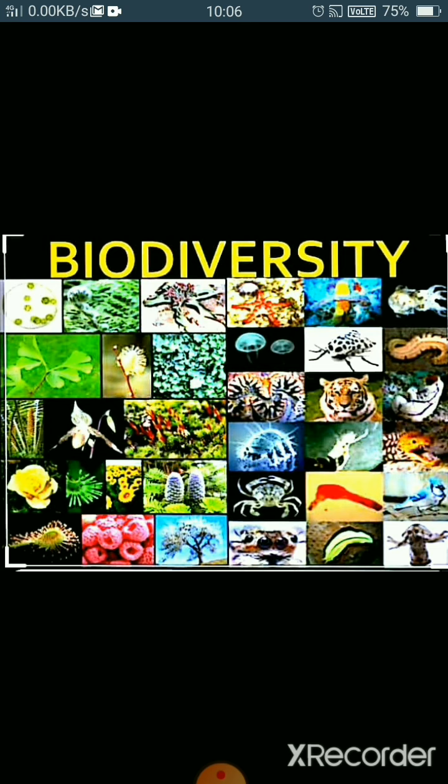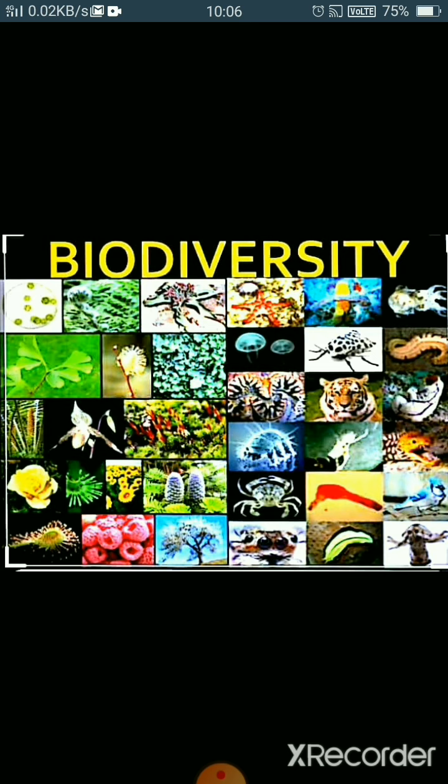The climate determines which type of plants and animals will survive and flourish in a particular region. For example, we do not see thick tall trees in a desert, and desert animals like camels and desert lizards cannot survive in a tropical forest.